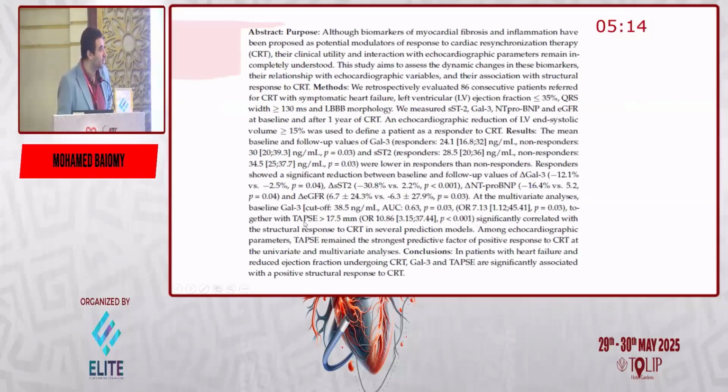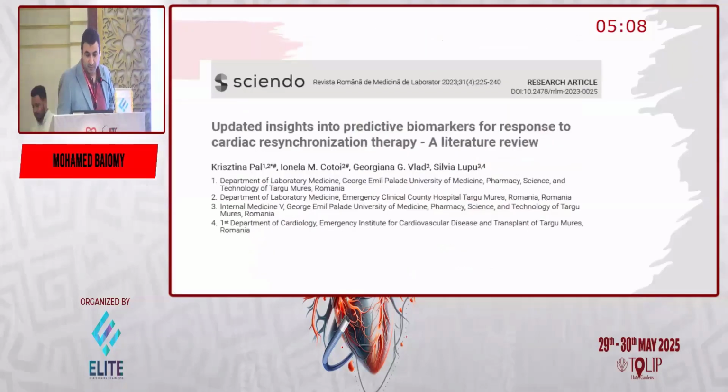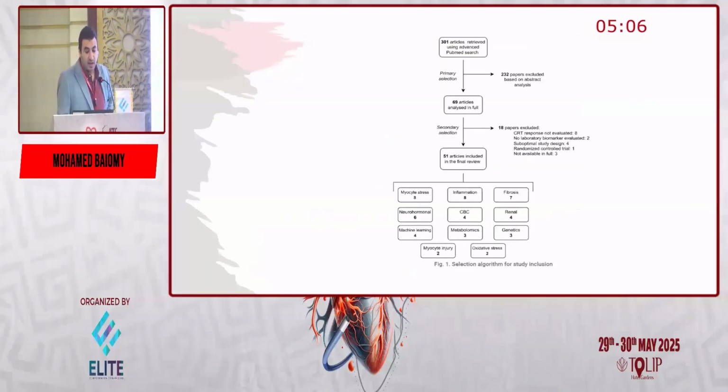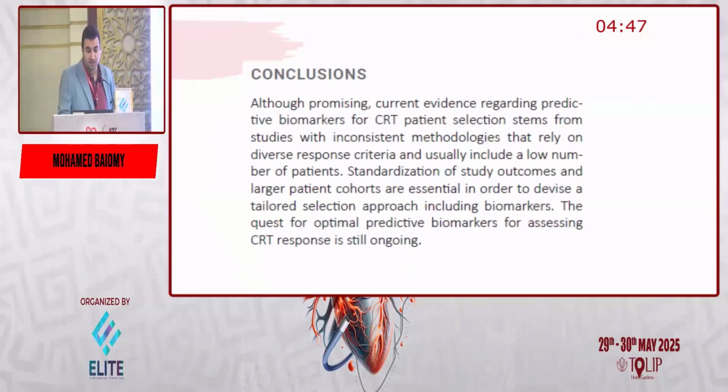And many of these biomarkers have very strange names to our ears, especially for those who are not devoted to this. This is another paper, and I show it to you to show the number of biomarkers that are used in these settings. Some of them give promising results, but still, so far, no consensus and no clear guidelines about use of these biomarkers to detect response or to predict improvement in these patients.